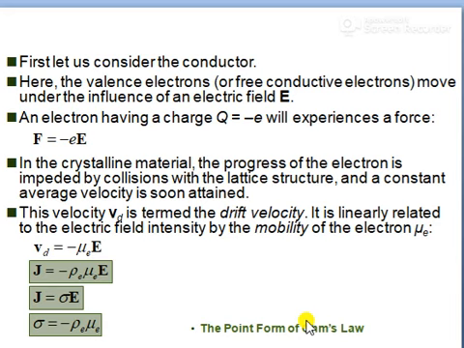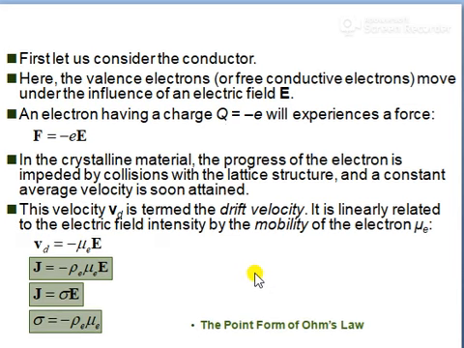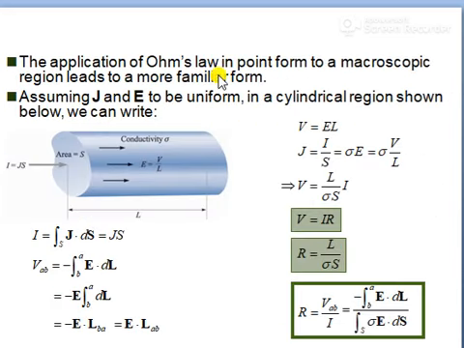Next, the application of Ohm's law in point form to a macroscopic region leads to a more familiar form.